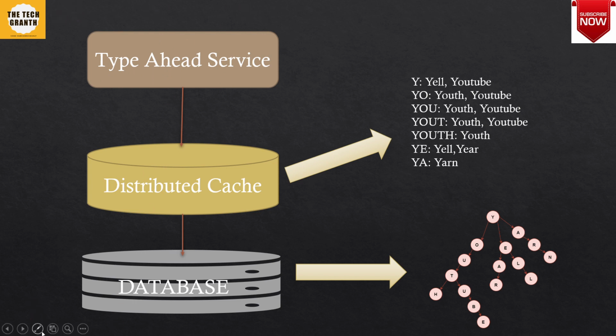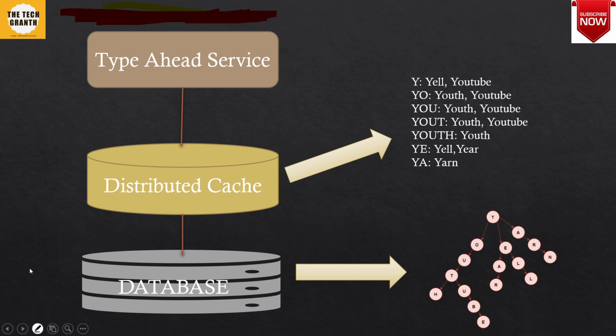If you have a service, we can have a load balancer at this particular path. Sorry, it is not visible. Let me use red ink. Yeah, so somewhere here we can use a load balancer and we can have this type ahead service, which will be a microservice. It can span into multiple services.